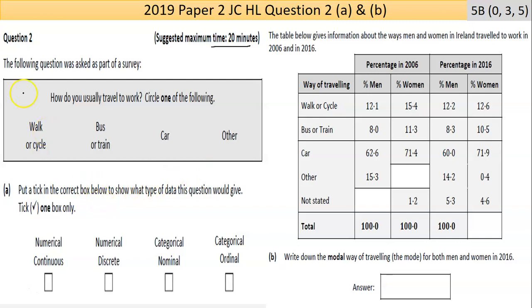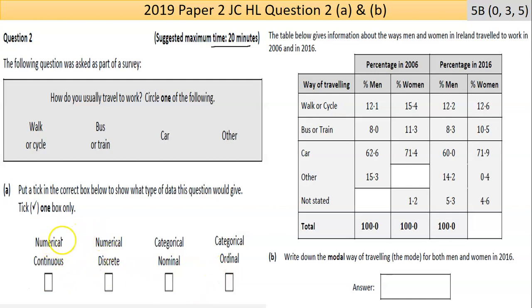So the question text is: the following question was asked as part of a survey. How do you usually travel to work? Circle one of the following: walk or cycle, bus or train, car, or other. Part A says put a tick in the correct box below to show what type of data this question would give. You have a 1 in 4 chance of getting that right.